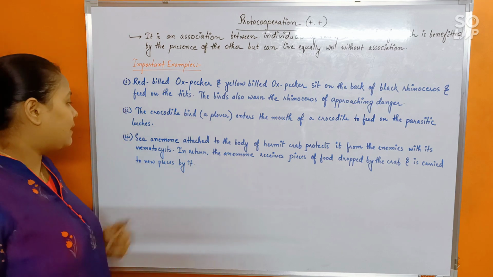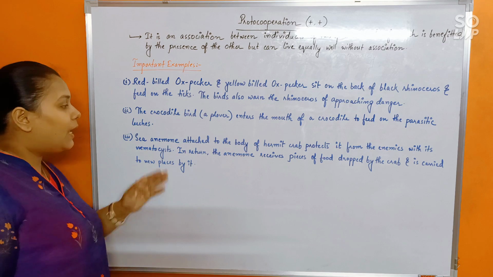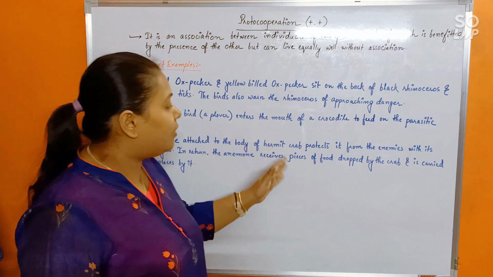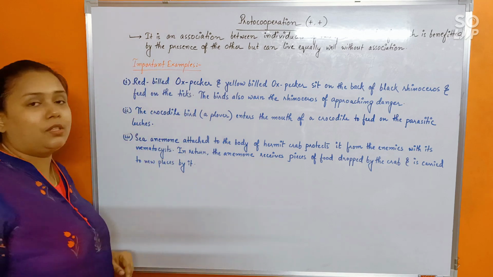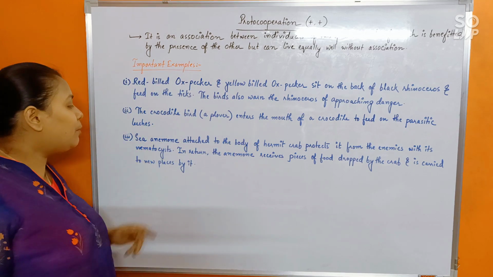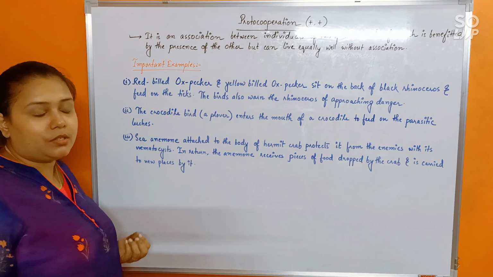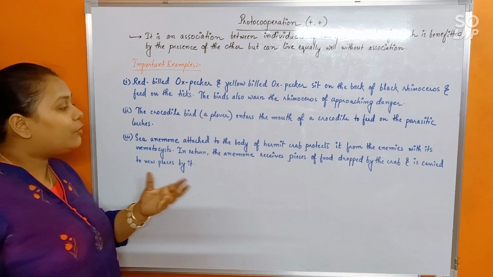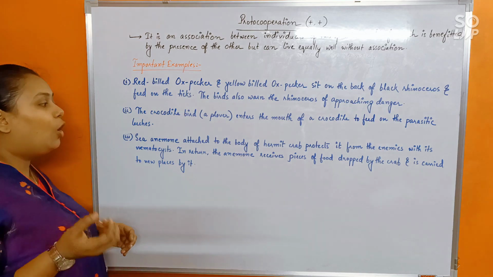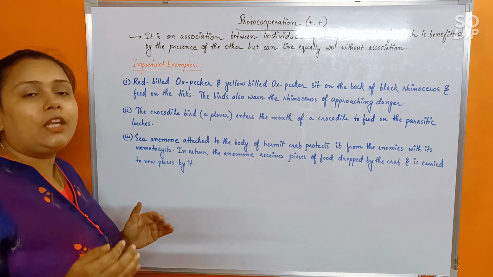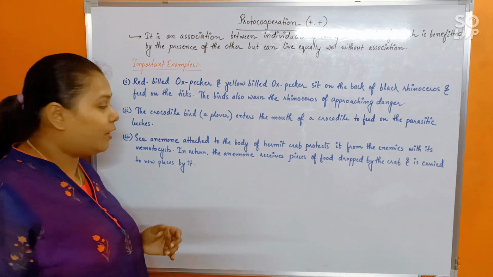Fine? Next. Sea anemone attached to the body of a hermit crab protects it from enemies with its nematocysts. Sea anemones have nematocysts, with the help of which they protect the hermit crab, on the back of which the sea anemone is attached.